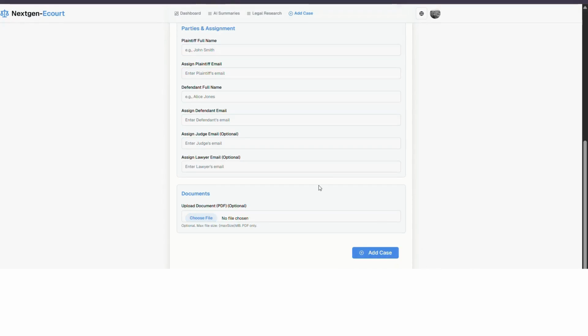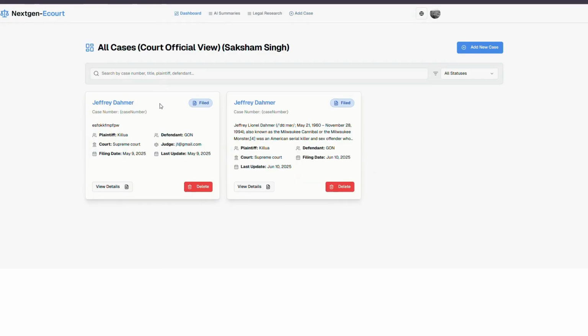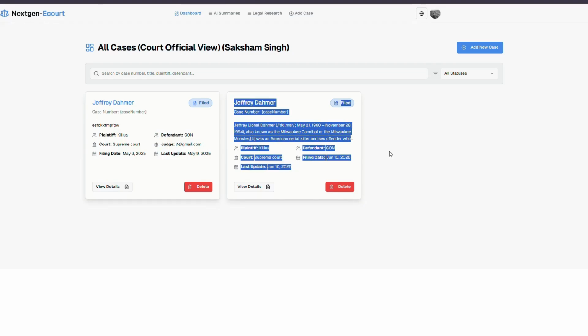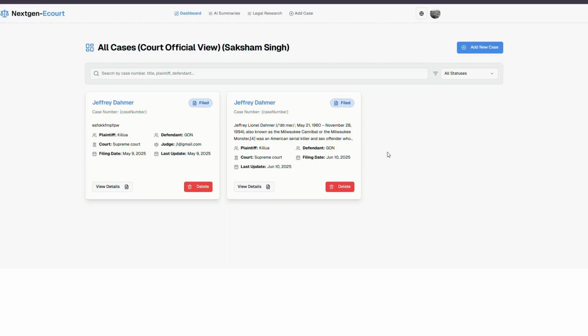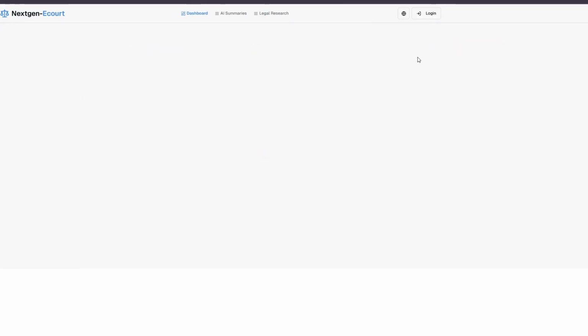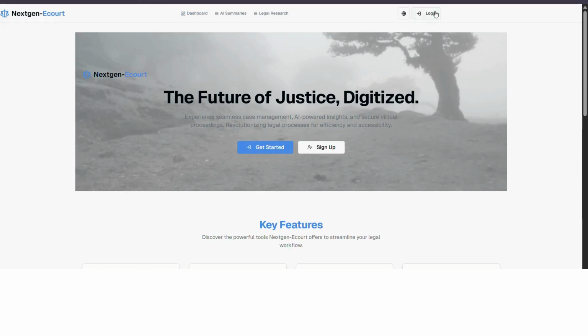Has been successfully added. Let us go to the dashboard, and here we can find the case. This is the case which is filed here. Okay. Now let us check whether this particular case is being shown to others or not. So let us log out. We have given the option of log out. Okay. Now log in.